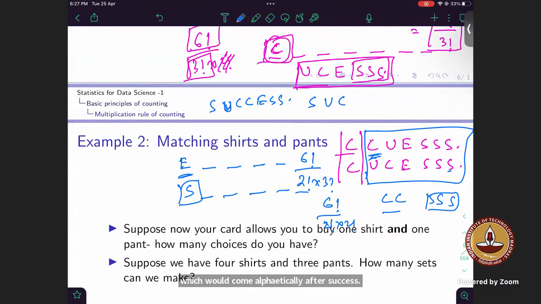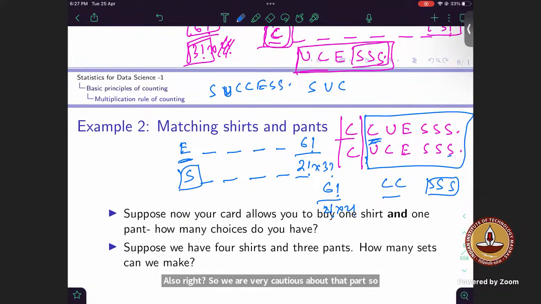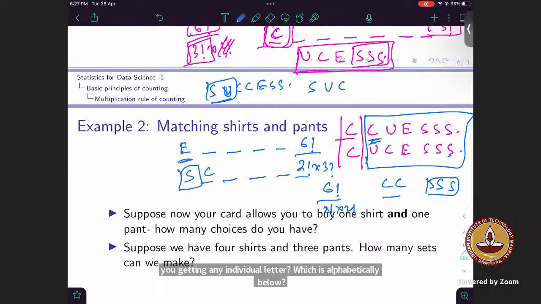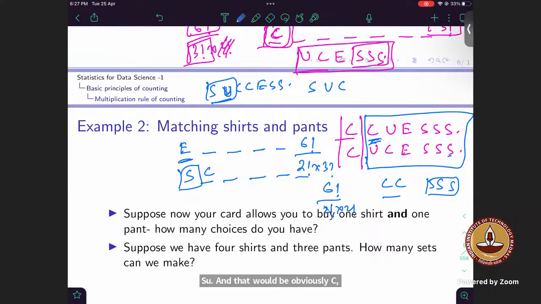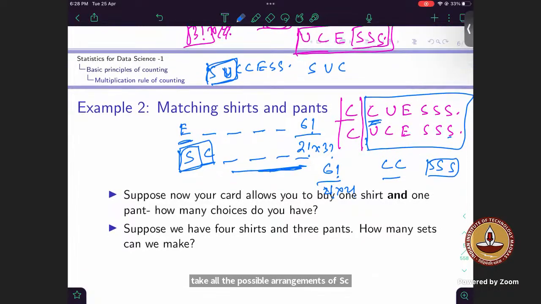Ultimately, we'll see whether we are getting something like U, or before that, any individual letter which is alphabetically below SU. That would obviously be C, right? So we can fix SC, and that comes before SU. We will take all the possible arrangements of SC and find all the possible arrangements in this case.